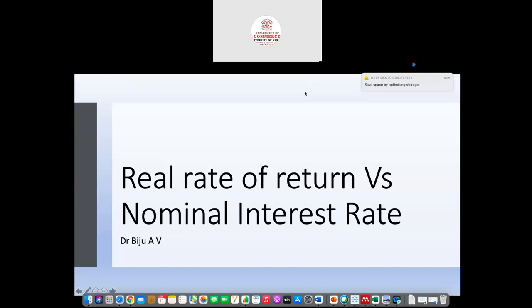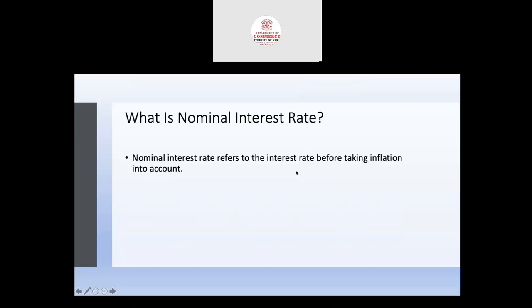This video speaks about the difference between real interest rate of return and nominal interest rate of return. So what is nominal interest rate? Nominal interest rate is the actual interest rate given by the fixed deposit or savings bank deposit or a bond or an equity share, etc. Nominal interest rate refers to the interest rate before taking inflation into account.